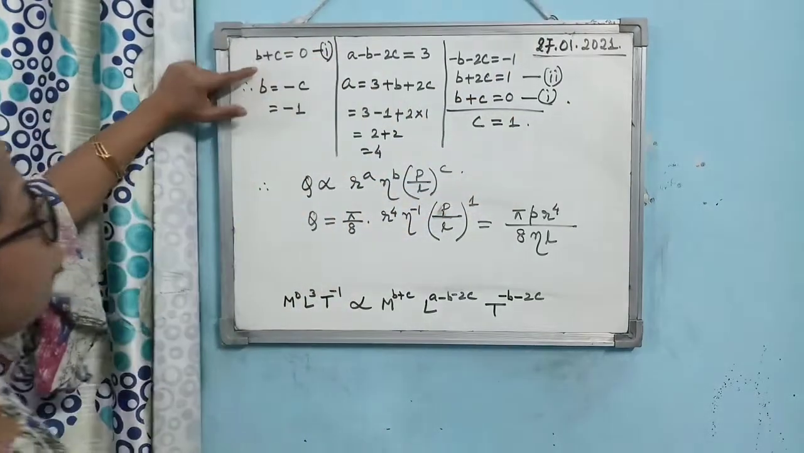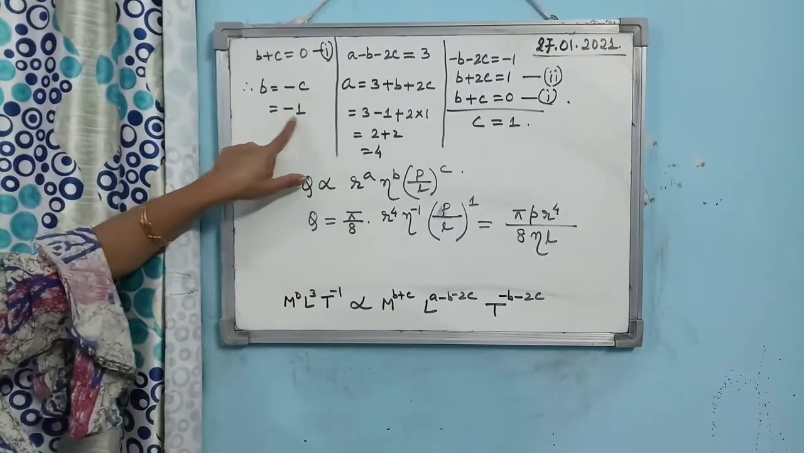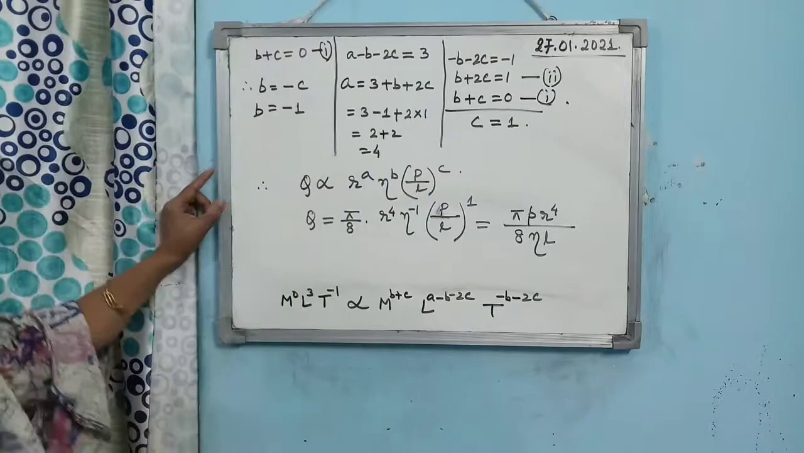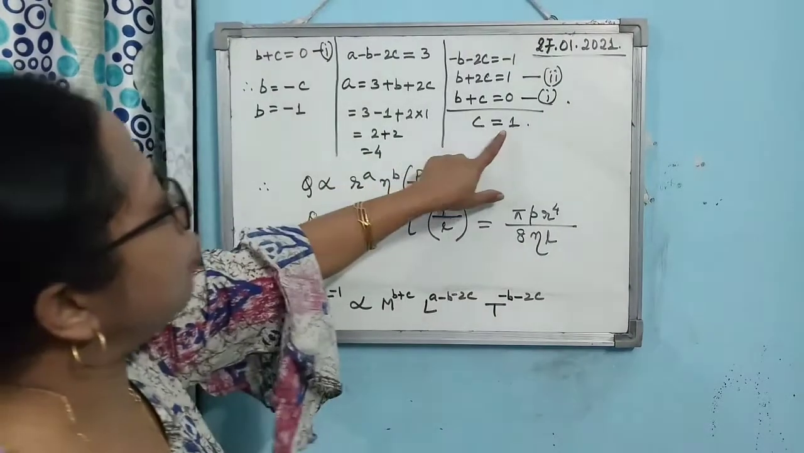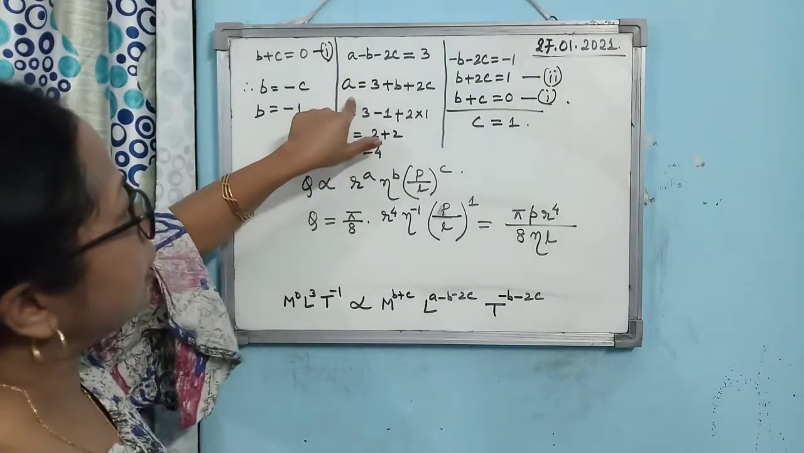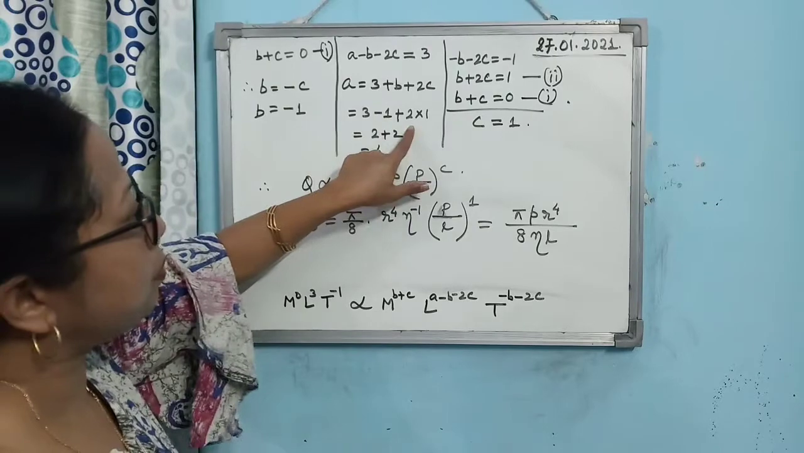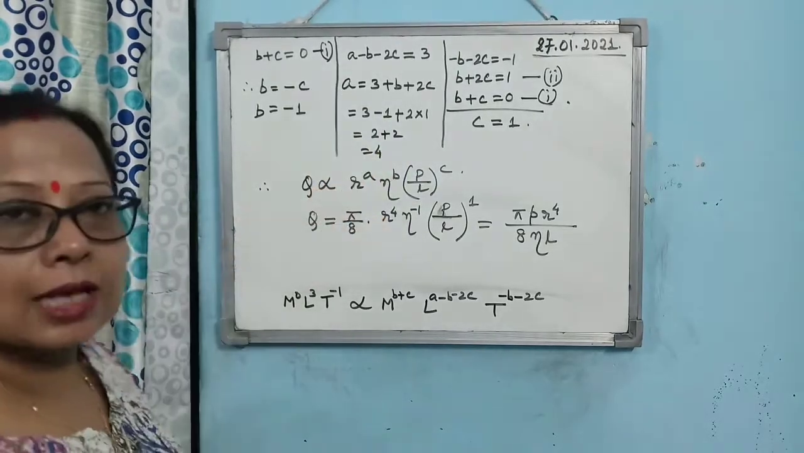Now you go back to the first equation. B is equal to minus C. So if you put the value, you get B equal to minus 1. Now you put the values of B and C in this equation. So you get A equal to 3 plus B plus 2C. Put the values B minus 1, C plus 1. So you get A as 4.